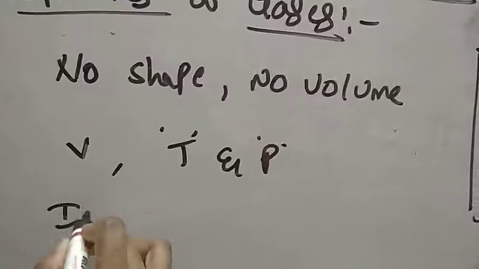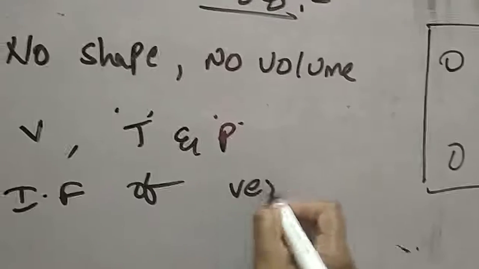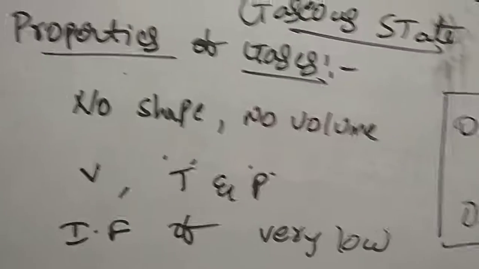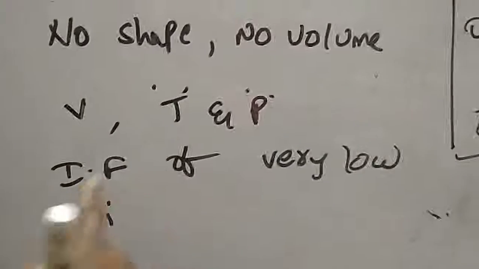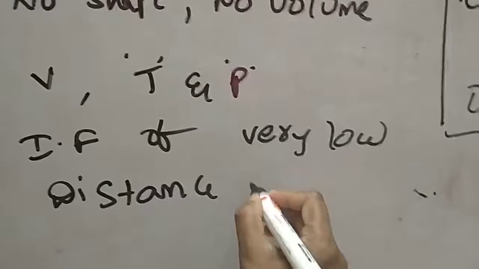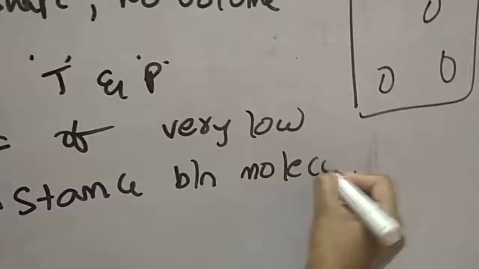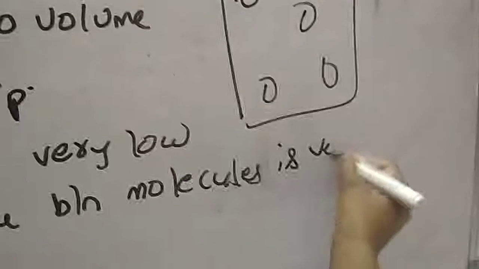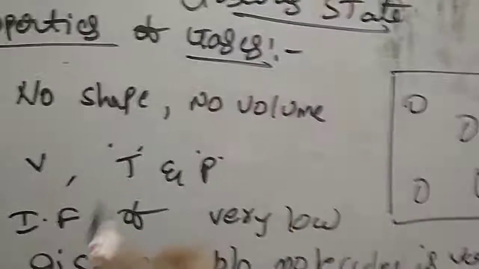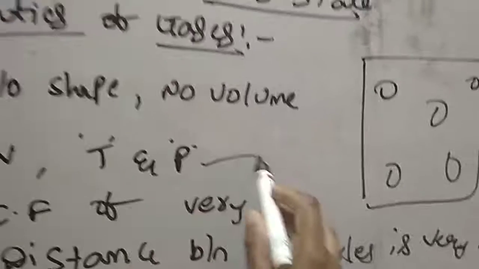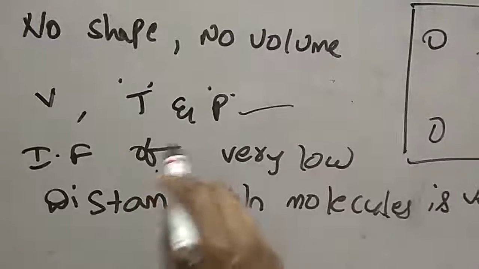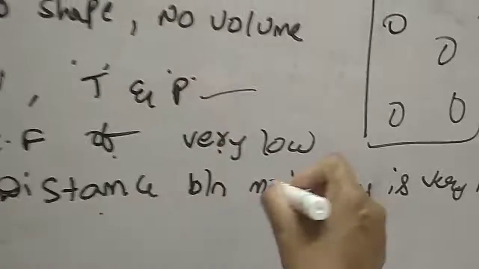So the intermolecular forces of gases are very low, and the distance between the molecules is very high. So first, there is no shape and volume. The volume of the gases depends on temperature and pressure, and also the intermolecular forces of attraction are very low, and the distance between the molecules is very high.